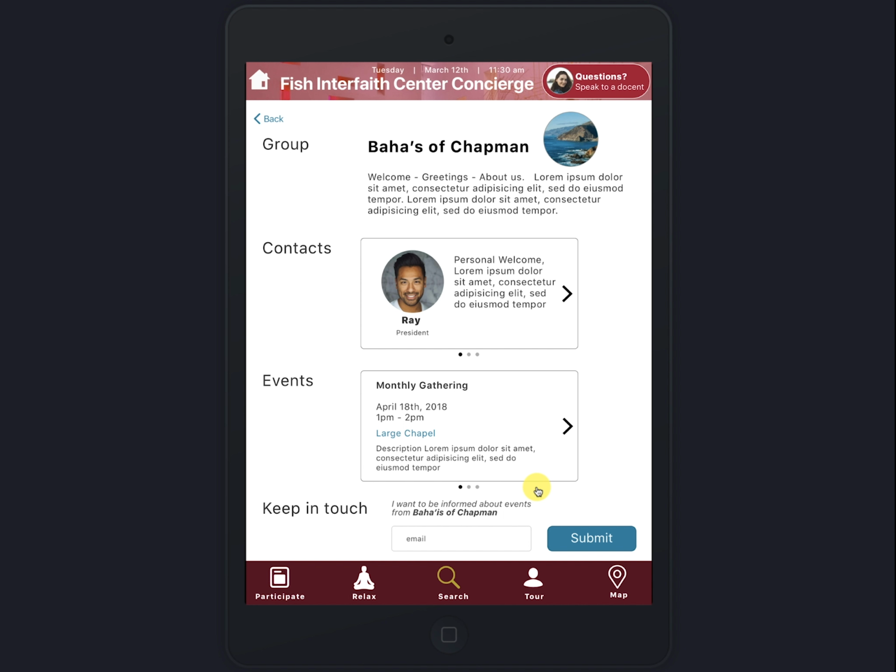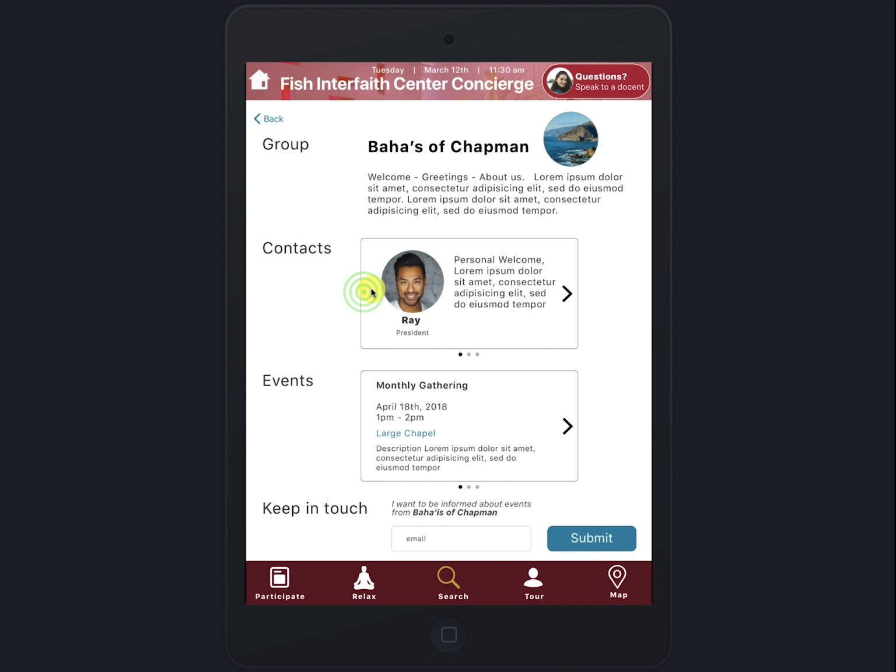So this is similar to the other page we saw for the Catholic group, where we have a greeting at the top. And on this panel, we can swipe and see profiles for some of the members or the leadership. So if I click, I can see different people here.